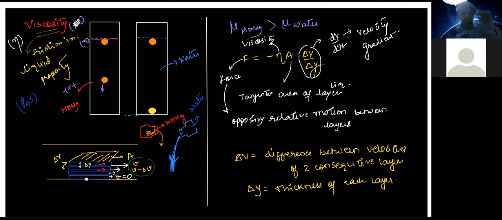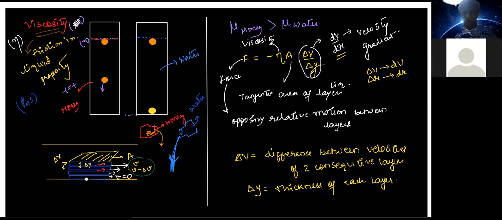Let's say we are talking about very thin layers, each one with a thickness of dr. Do you remember we had said that delta of r becomes dr for a very small value? Therefore, the change in velocity will also become small when we are talking about very thin layers placed close to each other. So this delta v becomes dv for a small change in velocity between one layer and the other.